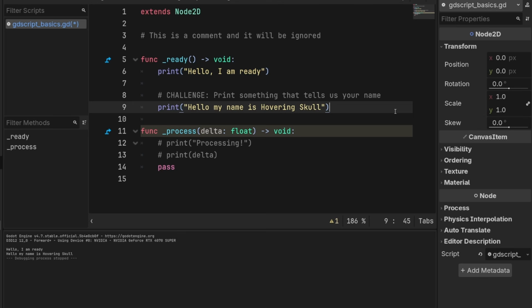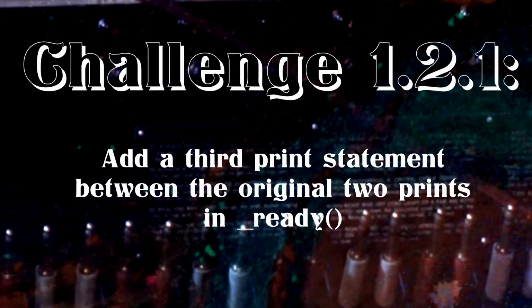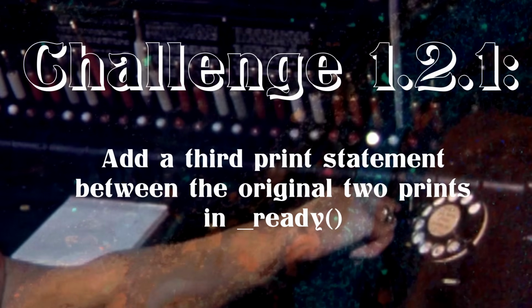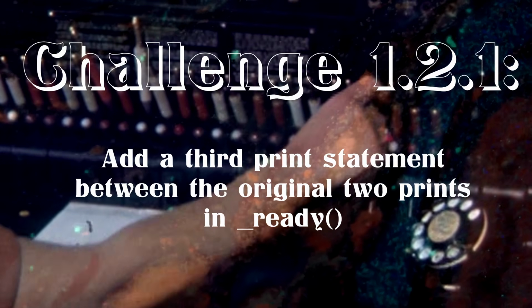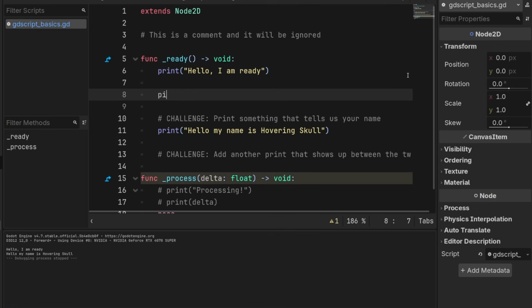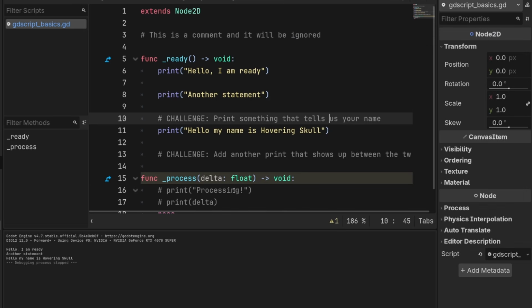So for your next challenge, I want you to add another print statement that's going to show up between those two statements. Okay, and that should be pretty easy. All you have to do is print another statement. Save and press play. Hello, I am ready. Another statement. And hello, my name is Hovering Skull. So you're already reading code and understanding the flow here. The flow is it will go from top to bottom, usually.